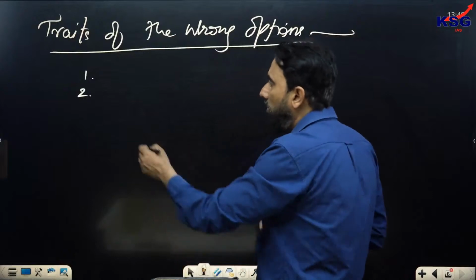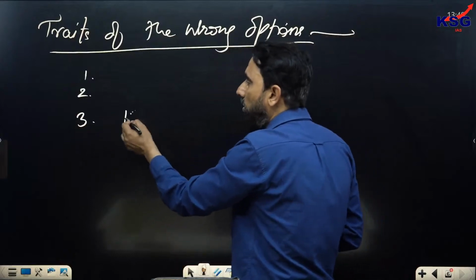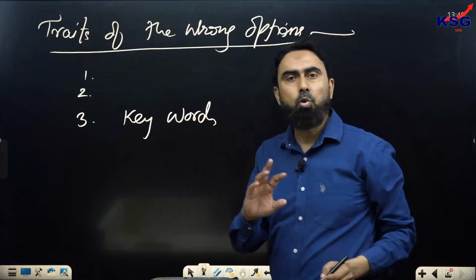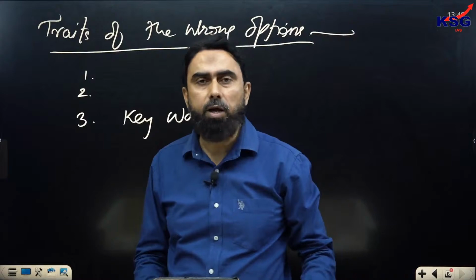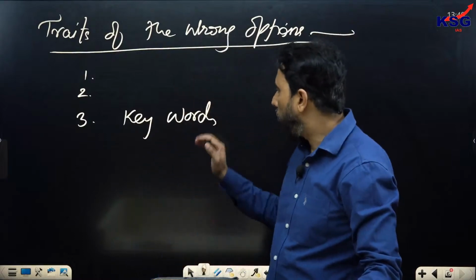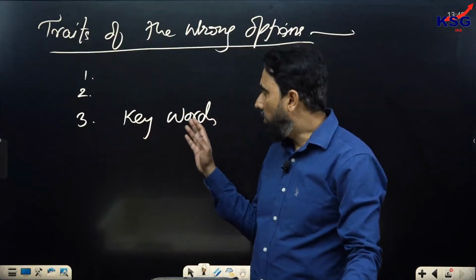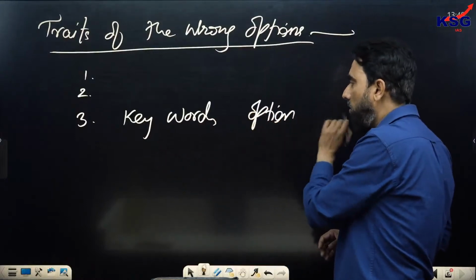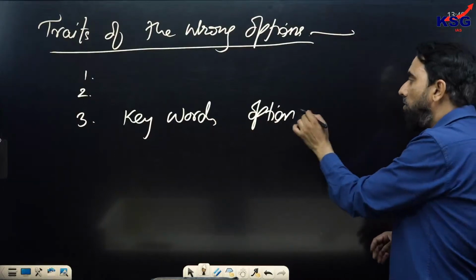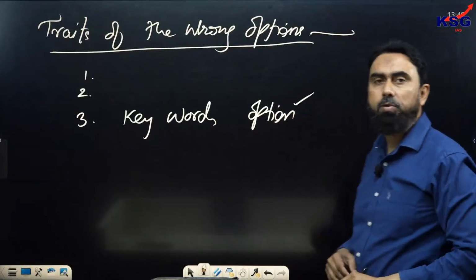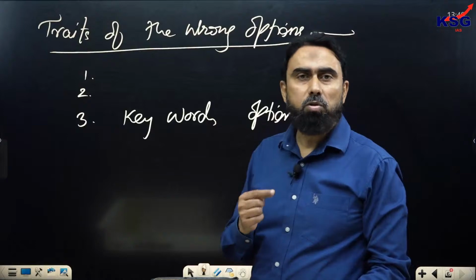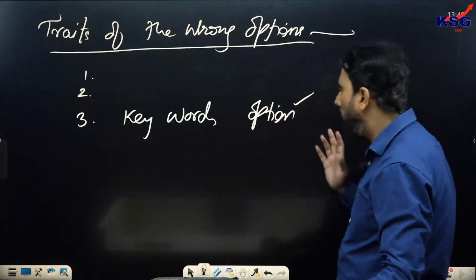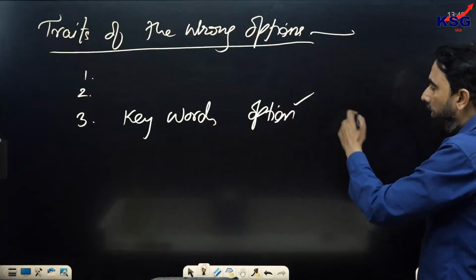I leave them. Third is your ability to notice the keywords. It will save your time. The game is of 2 minutes, 2 to 2.5 minutes, you do not have more time than that. Therefore, you should always look at the keywords, and these keywords in the options become more important. Though I am not saying they are not important in the passage, but generally you have to eliminate the wrong options, and there you need to notice those keywords. The keywords are very visible. Now, these keywords I have discussed already.